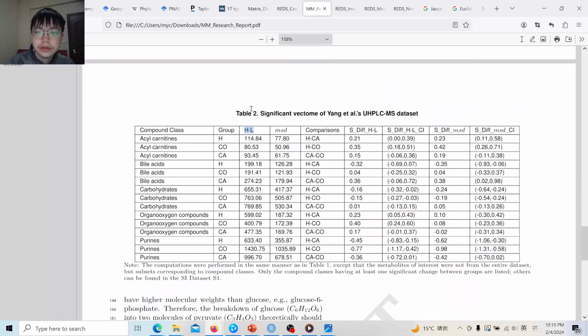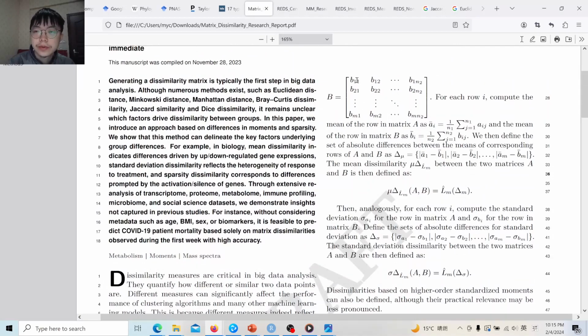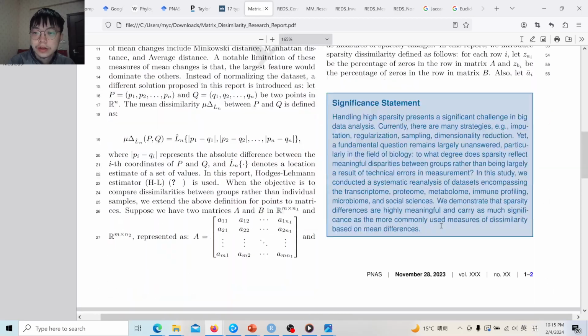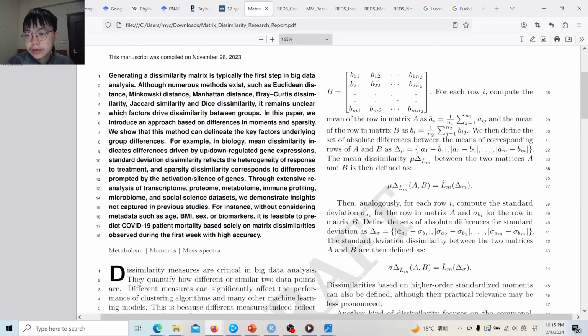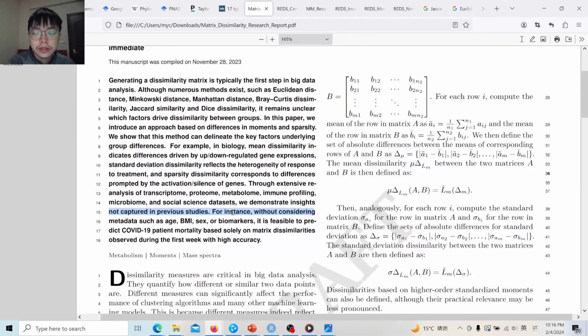because choosing the mean estimator is essentially very important, it must be robust. For example, for the mean dissimilarity, it is essentially computing the mean of each row, and then computing the absolute differences between the means of each two rows, and then we use a robust location estimator to estimate these absolute differences. Here we use the Hodges-Lehmann estimator, but it must be robust, because in omics data sets there are often many outliers, or maybe not outliers, but some biomarkers whose differences are overwhelmingly dominant over other biomarkers. For example, maybe these differences can be 10,000, and others maybe just less than 100, and so if you're using a mean, it is not valid.